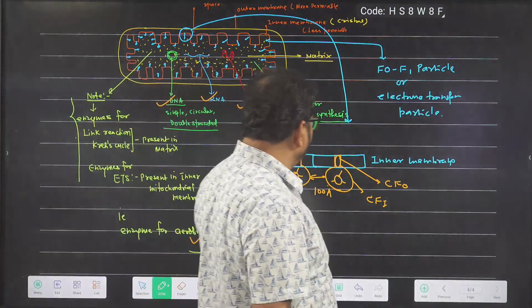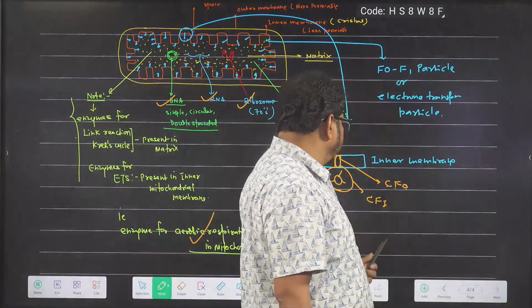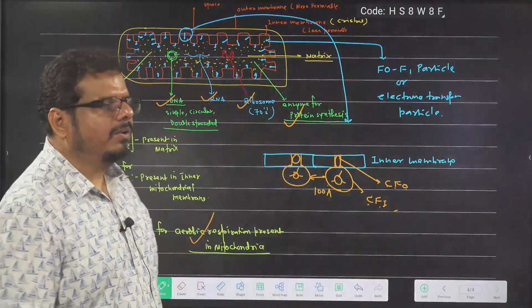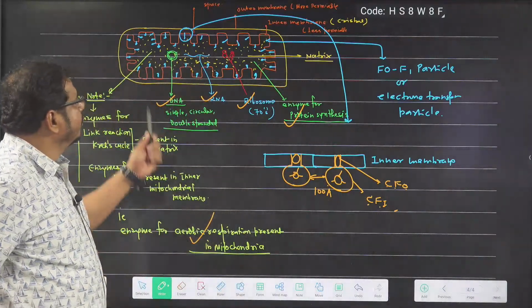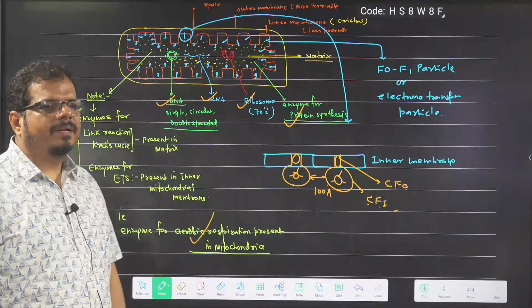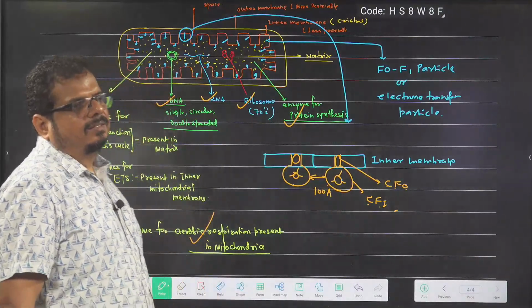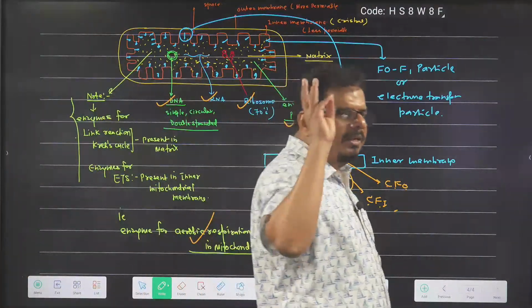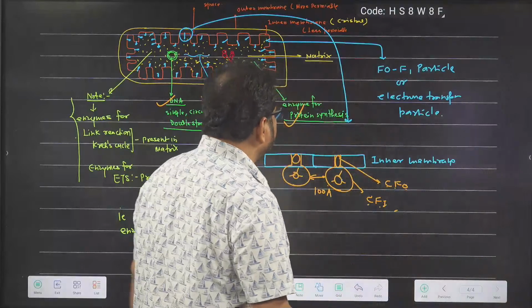What is the full form of CF naught? Coupling factor 0, coupling factor 1. C for coupling, F for factor. Got the idea? So this is the structure of the mitochondria. It is a double membrane bounded semi-autonomous cell organelle which has DNA. Got the idea? So in how many structures is DNA present? Nucleus, mitochondria and chloroplast.